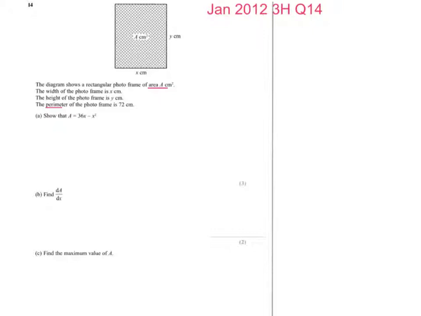I don't have enough room to write underneath in the spaces, so I'm going to write on the side here so I've got a bit more room. The first thing I know is that area equals x times y. Okay, that's the first thing I know. From the perimeter, I know that the perimeter must be x plus y plus x plus y. So the perimeter is 2x plus 2y, and the question tells us that that equals 72. So I know that 2x plus 2y equals 72.